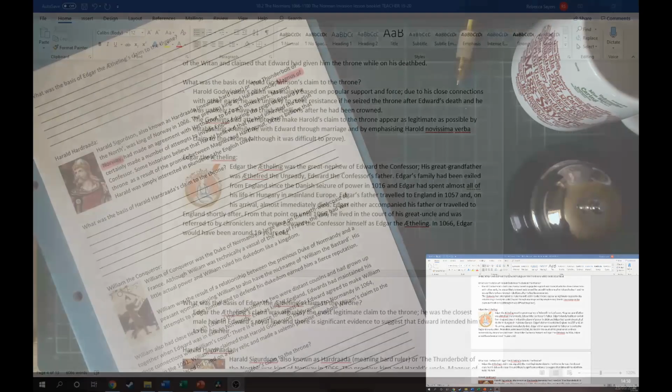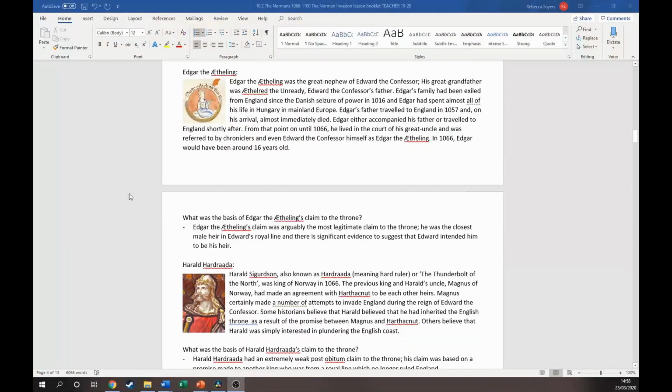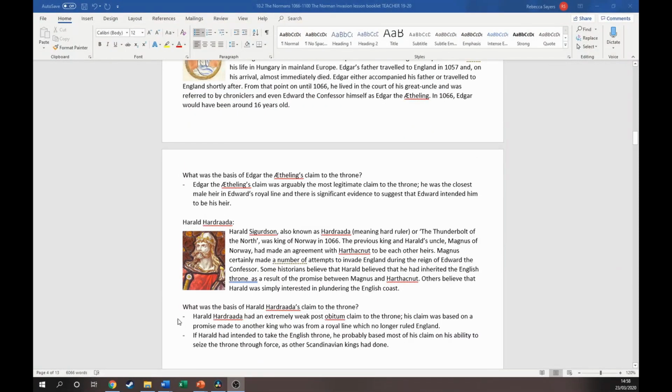So we should be able to flip over. There we go. So check your notes against these two. This weak post-obitum claim to the throne, and this idea of him basing it on his ability to take the throne through force, just like other Scandinavian kings.